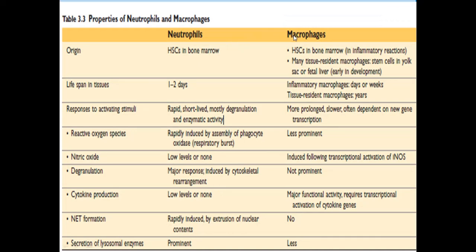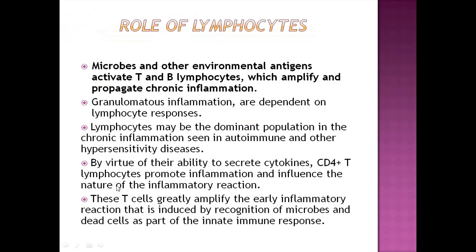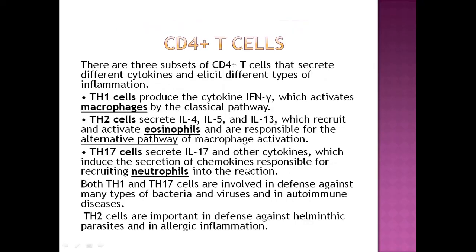Here are some differences between neutrophils and macrophages. Neutrophils are important in acute inflammation. They reside in the tissue for a few days, while some of the resident macrophages live in the tissue for ages. Macrophages secrete several cytokines, and cytokine production is less in the neutrophil. Wherever there is chronic inflammation, lymphocytes play an important role in granulomatous inflammation and in autoimmune inflammation.